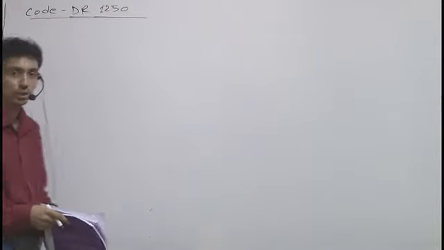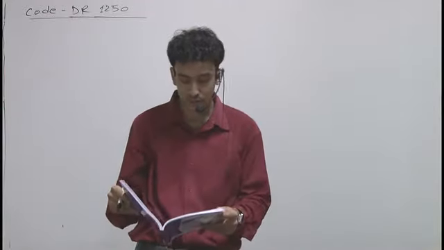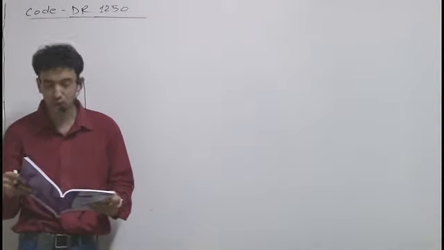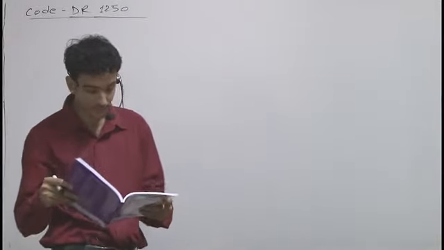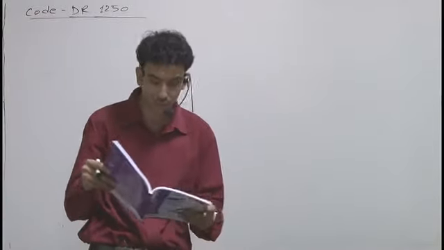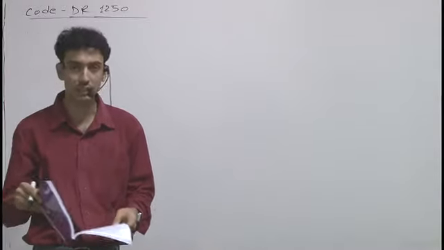Code DR1250, and the question is: a car is parked by an owner in a parking lot of 25 cars in a row, including his car, not at either end. On his return, he finds that exactly 15 places are still occupied. Now we have to find the probability that both the neighboring places of his car are still empty.